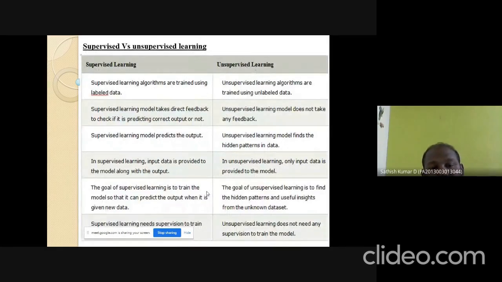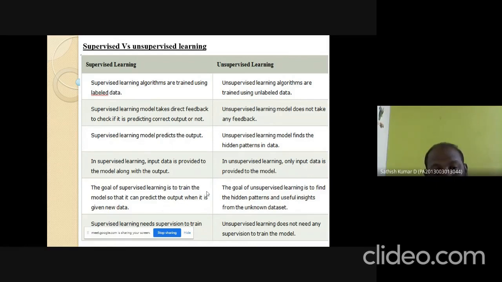Supervised learning algorithms are trained using labeled data, whereas unsupervised learning algorithms are trained using unlabeled data. A supervised learning model takes direct feedback to check whether it predicted the correct output or not. An unsupervised learning model does not take any feedback because it does not contain any output. A supervised learning model predicts the output. Here it predicts the patterns. In supervised learning, input data is provided to the model along with the output.